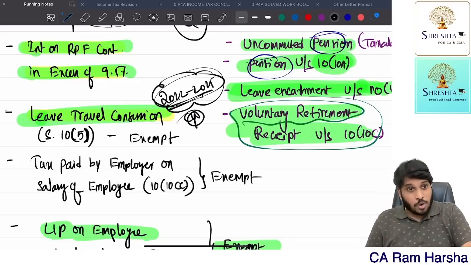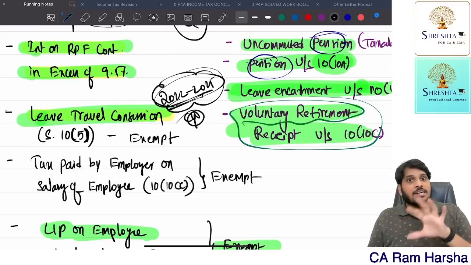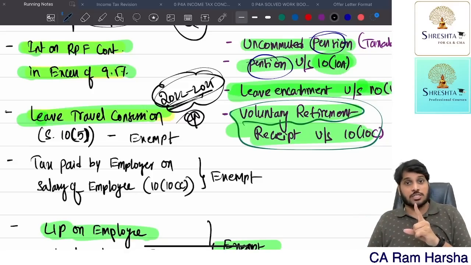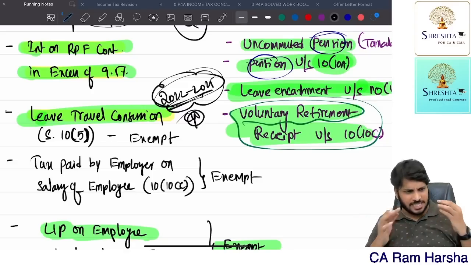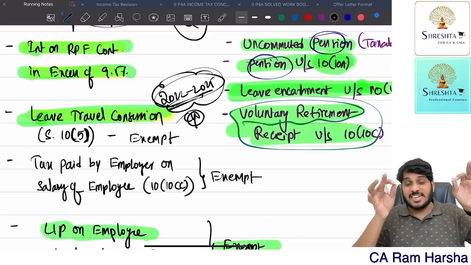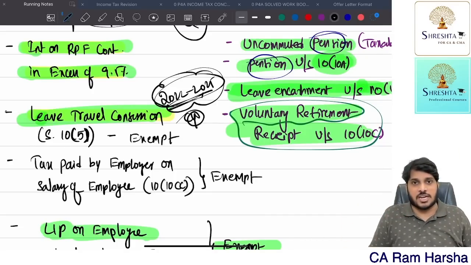Now, this employee went for a holiday trip. The entire trip cost, not staying and lodging, only travel cost, company reimbursed fully. The entire travel expenditure which the employee incurred on leave travel, the company paid for the journey.